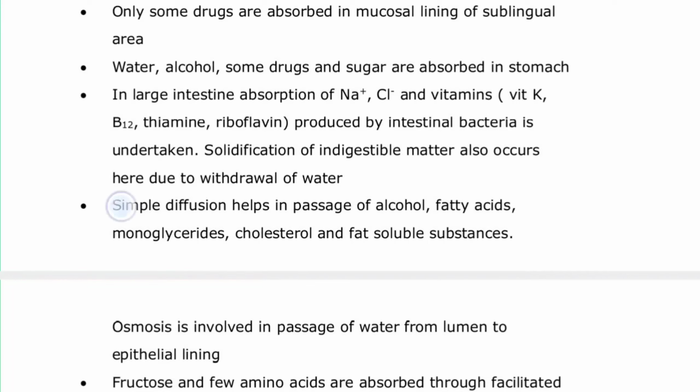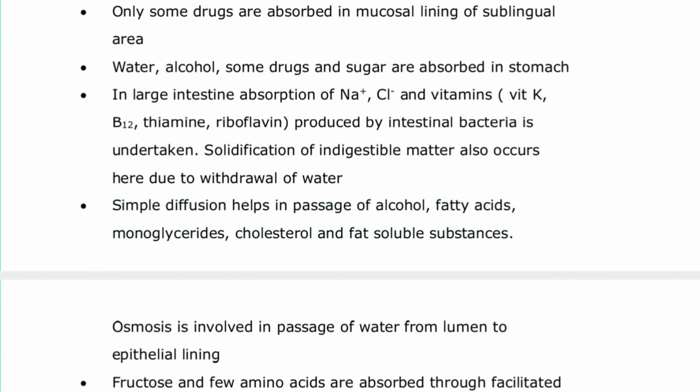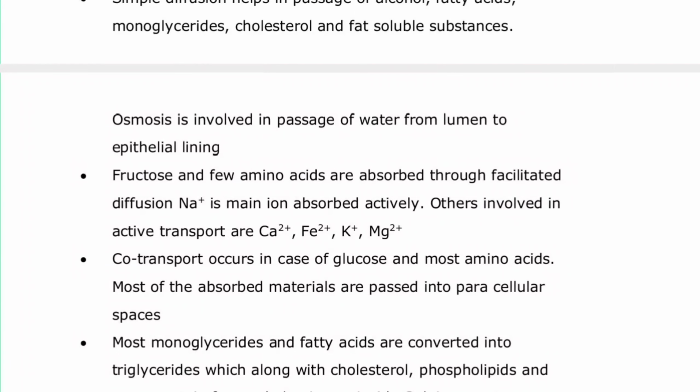Here simple diffusion helps in the passage of alcohol, fatty acids, monoglycerides, cholesterol and fat-soluble substances. Now osmosis is involved in the passage of water from the lumen to the epithelial lining. What does osmosis mean? Basically it is the spontaneous flow of solvent molecules, here water, from higher concentration to lower concentration through a semi-permeable membrane.